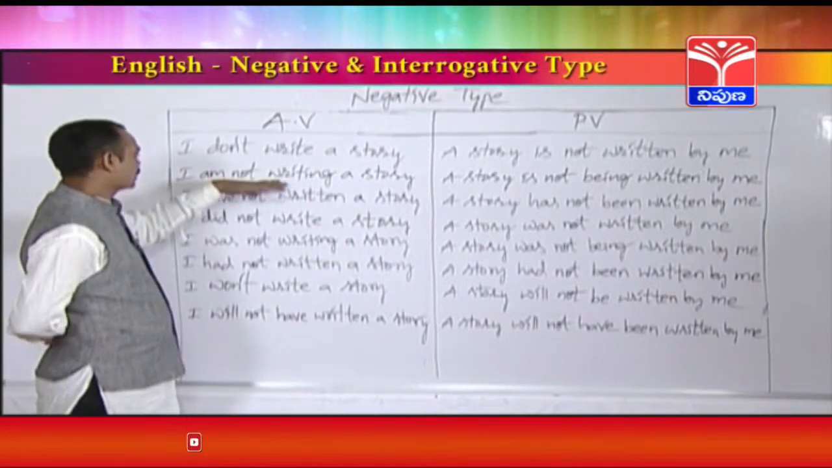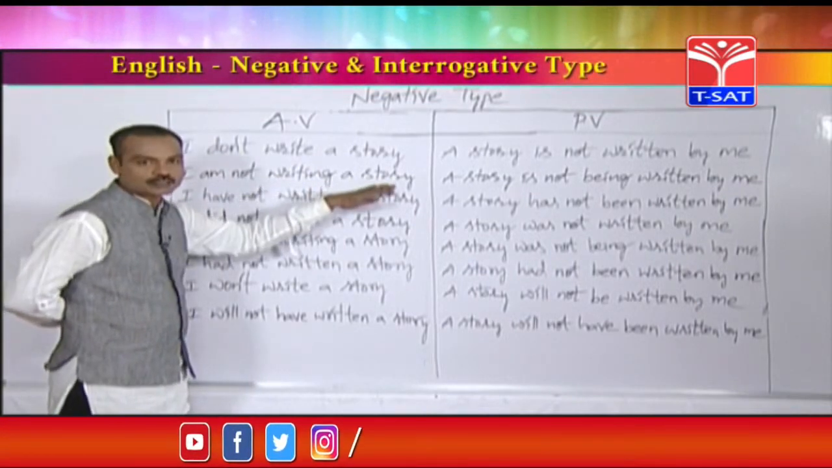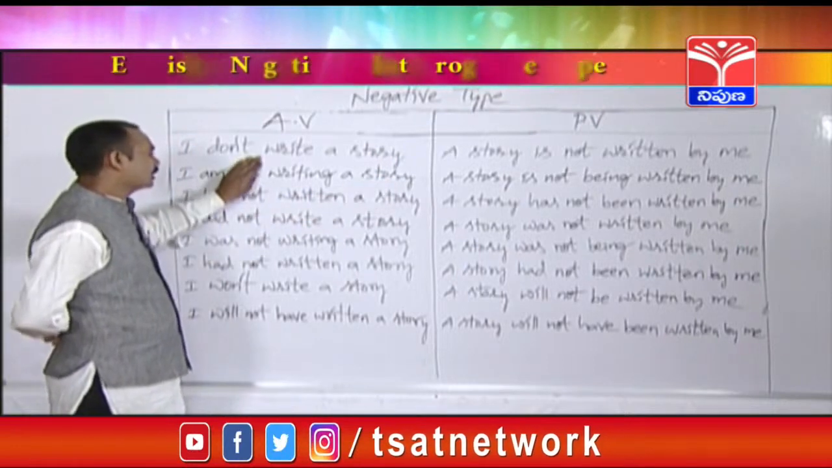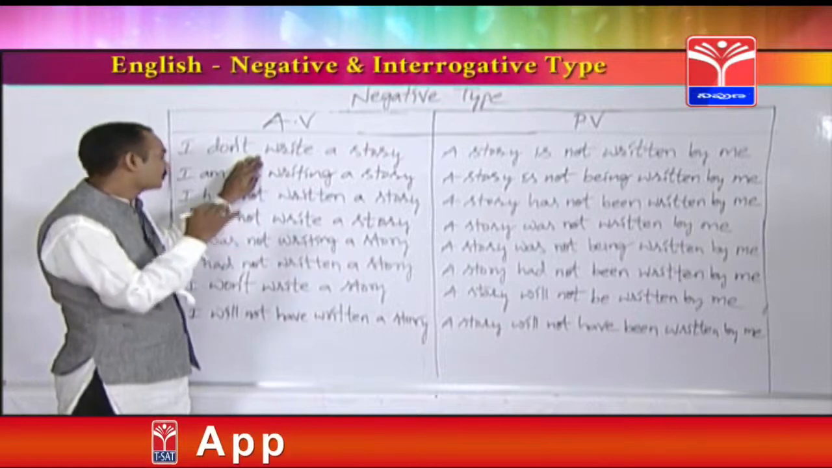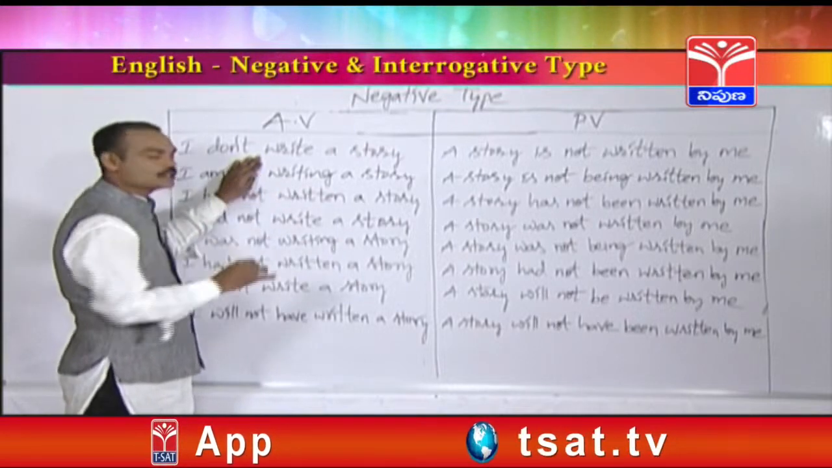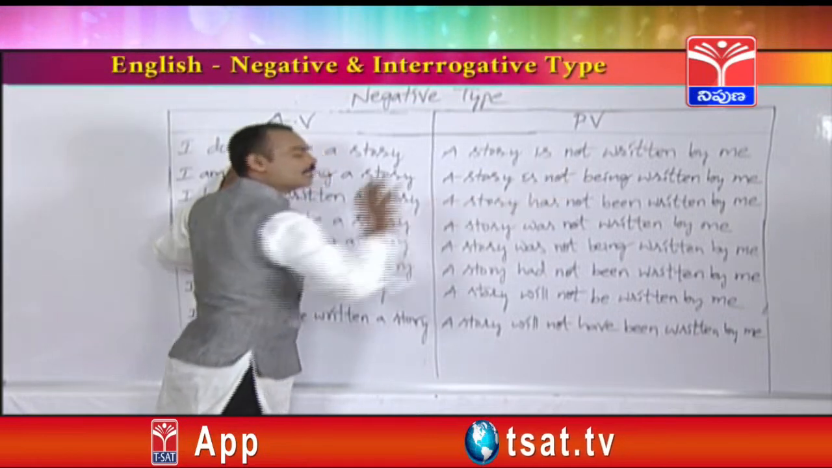Next, let's take present continuous tense. I am not writing a story. So I am writing a story. This is also present continuous but positive statement. For example, I am writing a story. Answer is a story is being written by me.